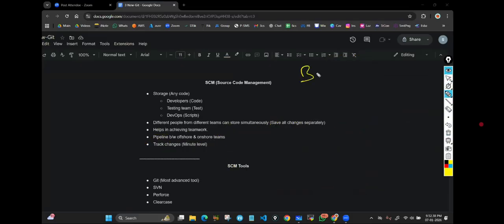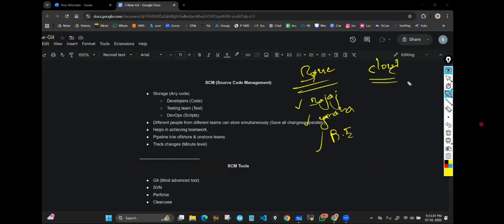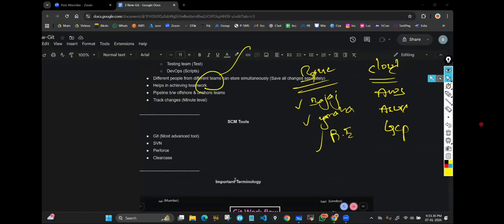See guys, bike is a concept. We have different bikes, like Bajaj, Yamaha, Royal Enfield. Different companies are providing bikes. Clouds are the same. Cloud is a concept, and different cloud providers are there. AWS is one cloud provider, Azure is one more, GCP is one more. Here also, source code management is a concept. Different companies provide these source code management tools. Those are Git, SVN, Perforce, and ClearCase.